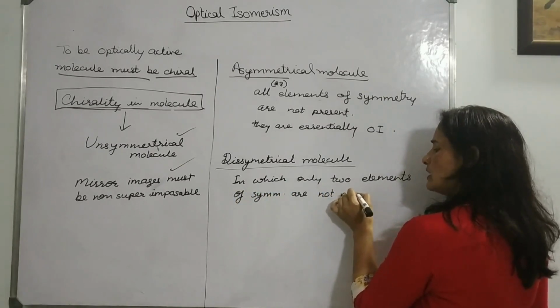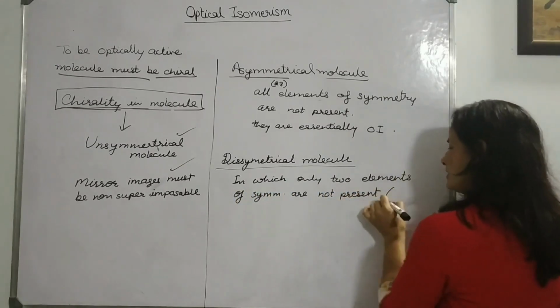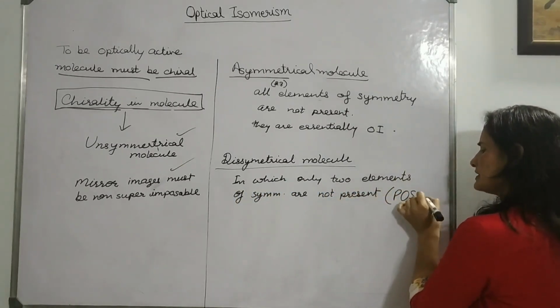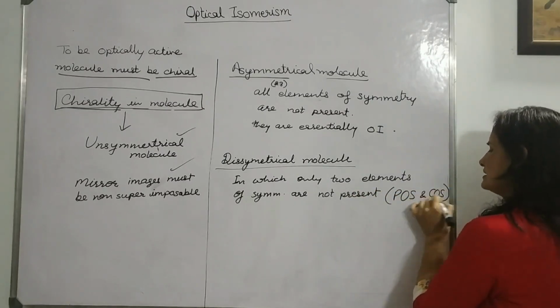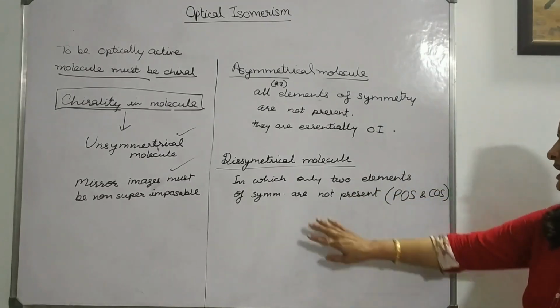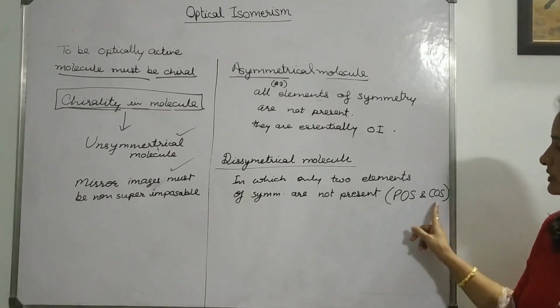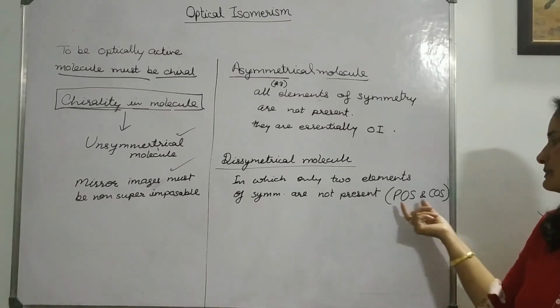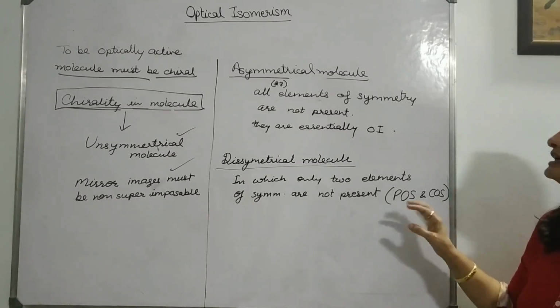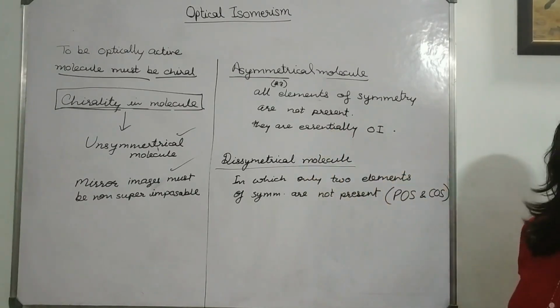These two are POS, plane of symmetry, and COS, center of symmetry. Which two elements are absent? Plane of symmetry and center of symmetry. Those are called dissymmetric molecules.